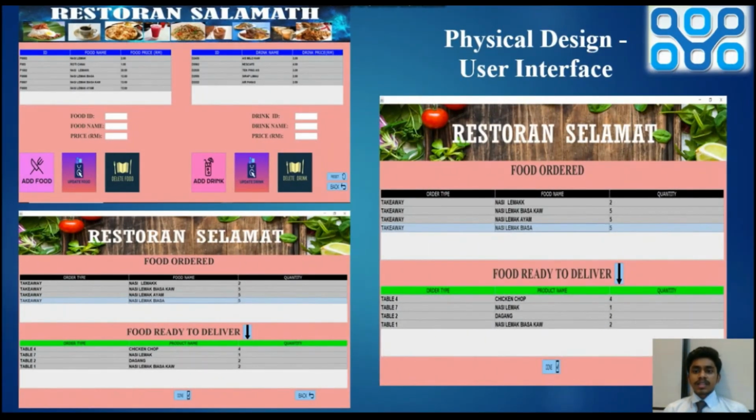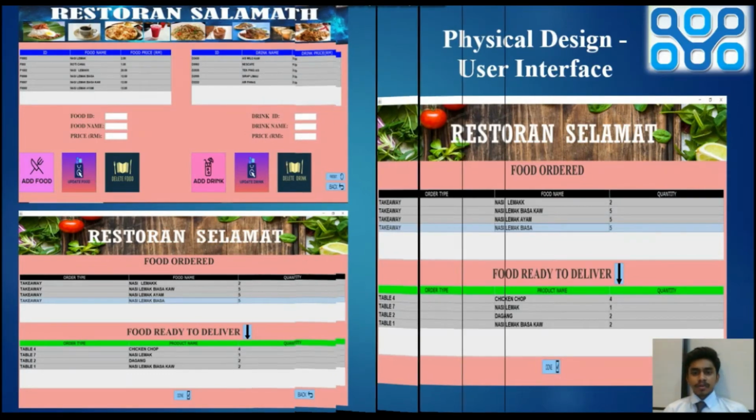Next, this is our physical design user interface for our restaurant, where the first picture you have seen is the order taking place, and the next one is the chef where we make the dishes, and the last one is the delivery process.